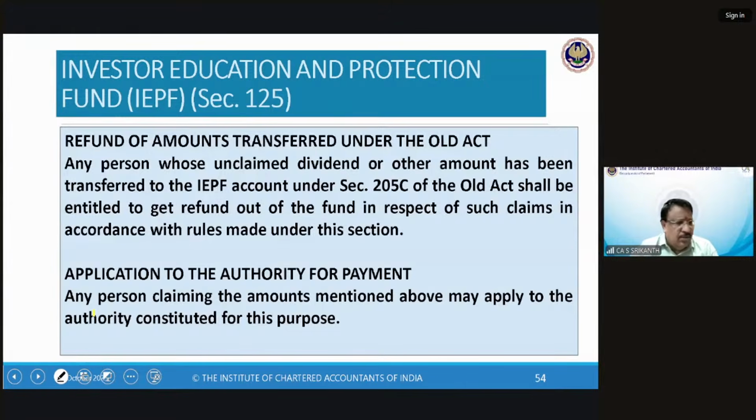If you are a person who has not been paid dividend, you can go any time. There is no bar of limitation. No time limit. Any time. As I told you, it's almost 25 years, 30 years, and they were able to claim. Any person claiming the amounts mentioned above may apply to the authority constituted for this purpose. That's nothing but the IEPF.